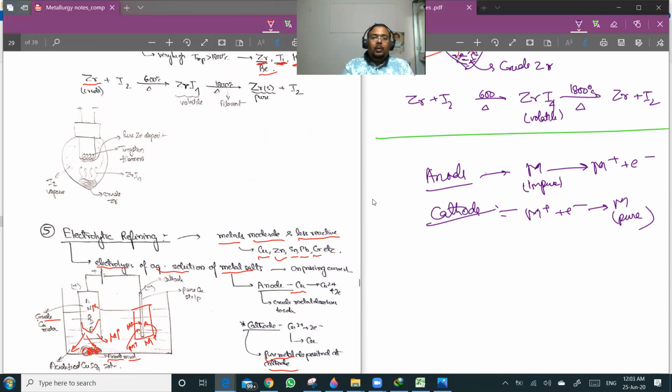And you see, this is a pretty easy chapter. Most of the things are information based. The only conceptual question which can come is from Ellingham diagrams, which I think we covered pretty well in the previous class. So it all depends on how much practice you have done. A lot of facts you'll see in the practice questions. Please go through them, and note down the important points in your notes. Then you'll do well in the weekend exam.